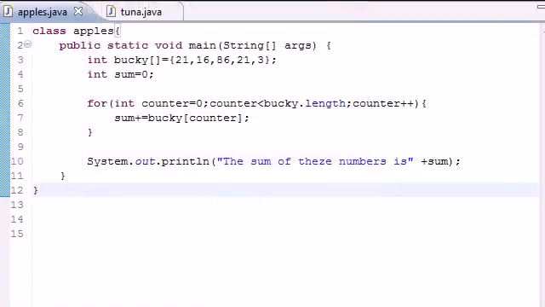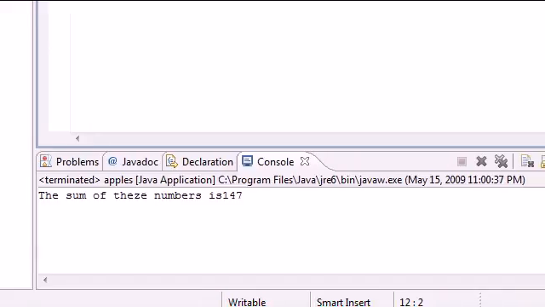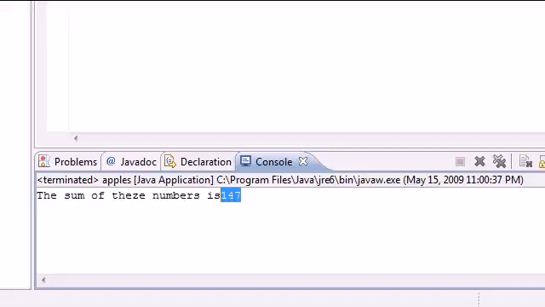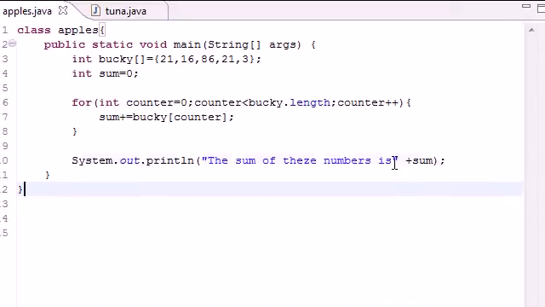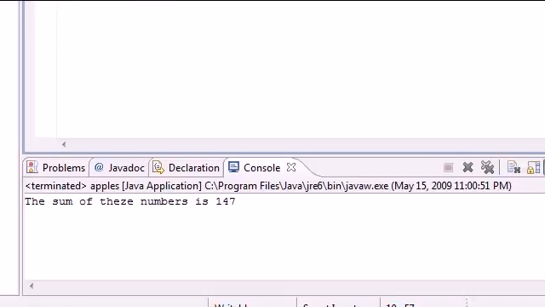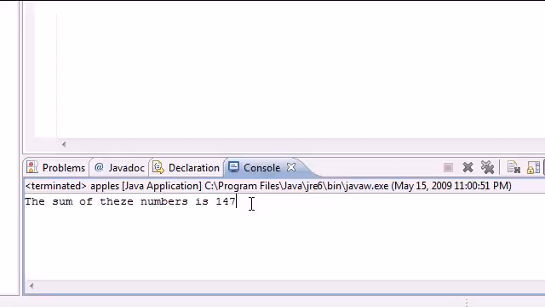And if it works, actually I forgot to put a space right there, but the sum of these numbers is 147 right there. And again, it displayed it like that because I forgot to put a space right there. And if I do, it gives us our correct result: the sum of these numbers is 147.